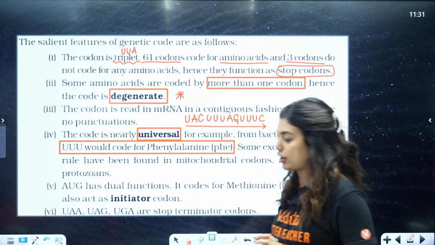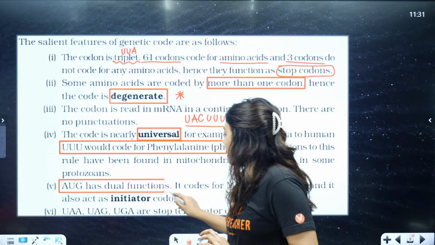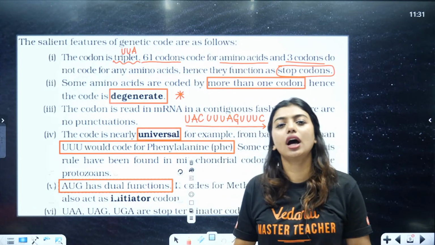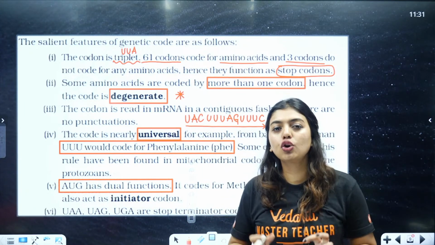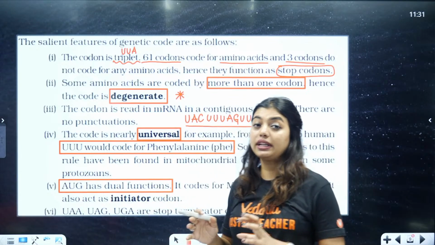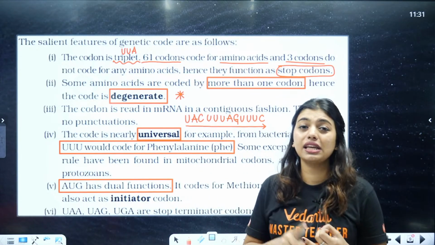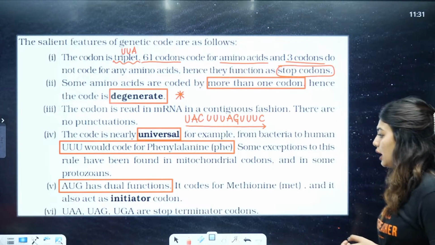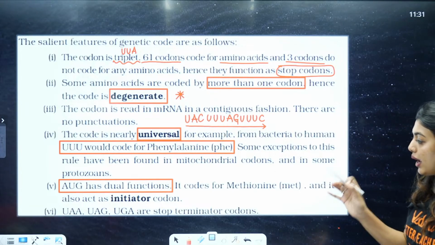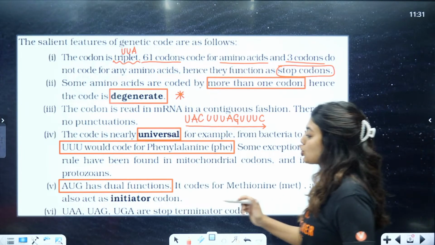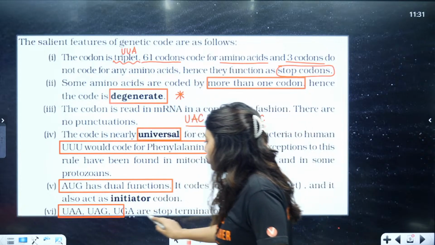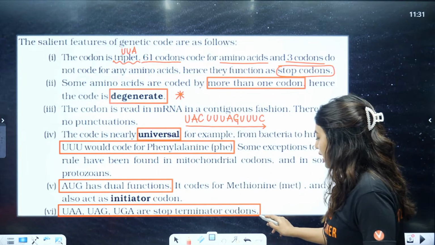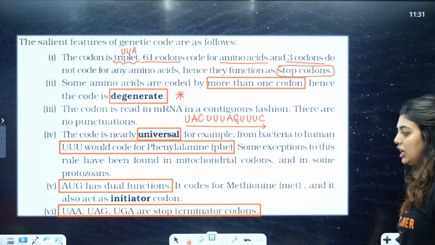AUG has a dual function. What is AUG's dual function? Mainly it will act as a start codon, but it also will code for methionine. So it will code for an amino acid, and at the same time it also acts as a start codon. Now, UAA, UAG and UGA are the stop terminators.